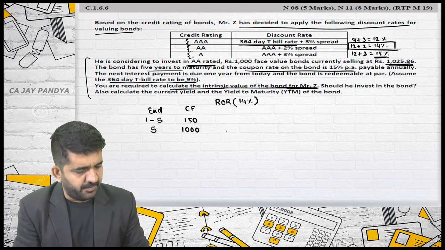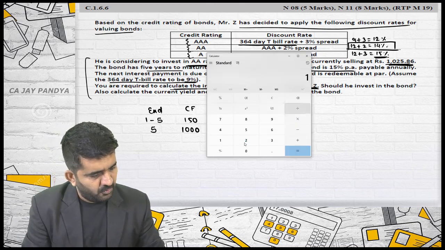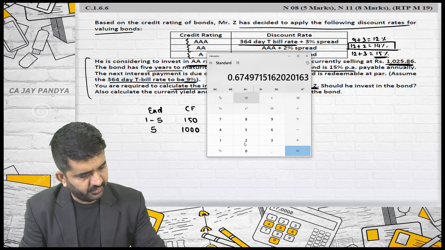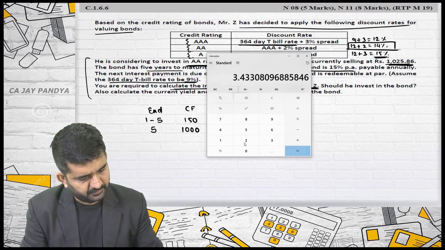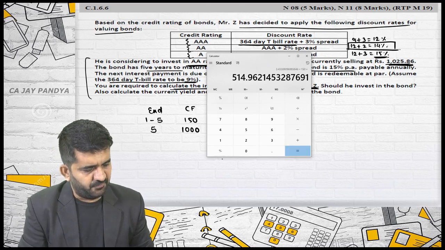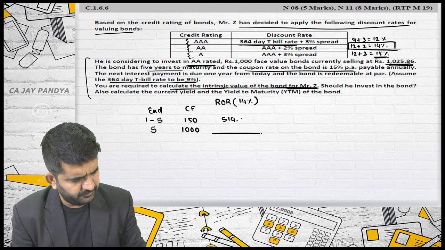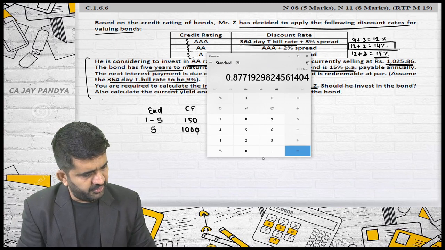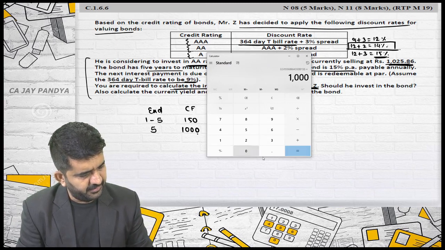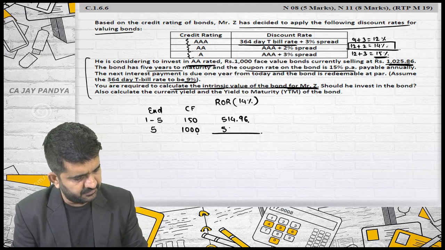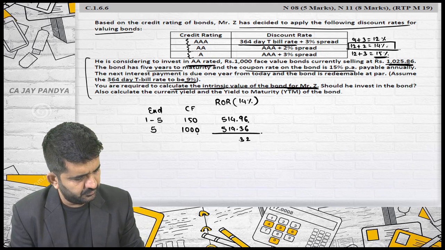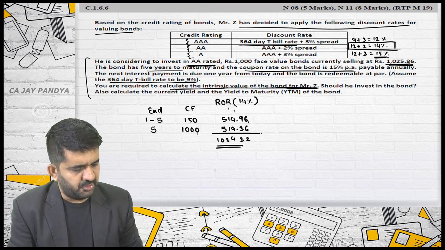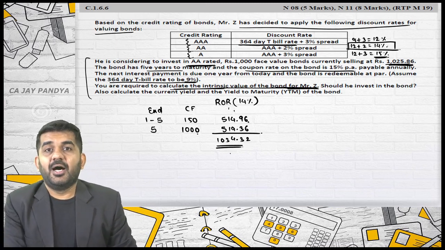14%. I will be finding out the present value at the rate of 14%. Is it alright? 1 divided by 1.14 is equal to M plus 1, 2, 3, 4, 5 is 514.96, and this will be 1 divided by 1.14, 1, 2, 3, 4, 5 multiplied by 1000 is 519.36. It is 1034.32.